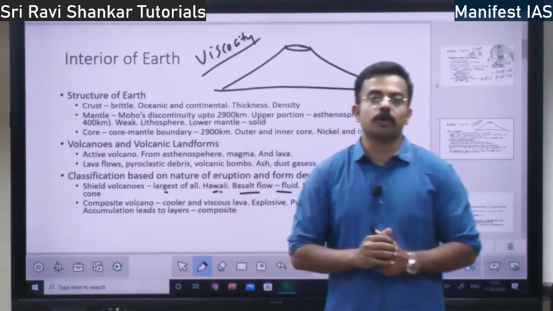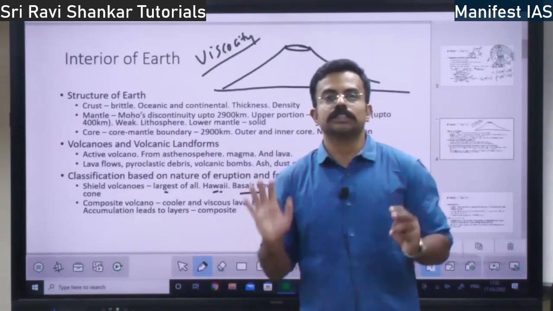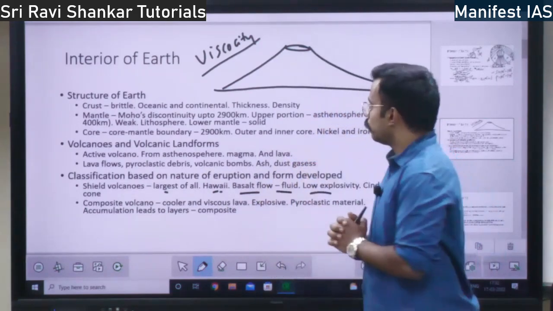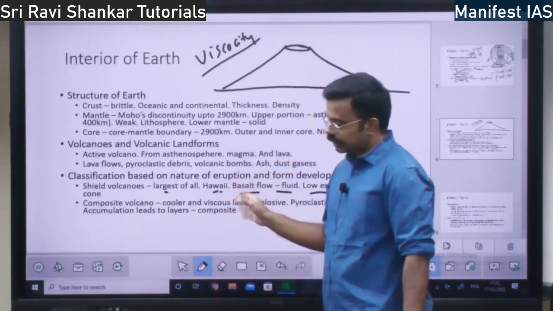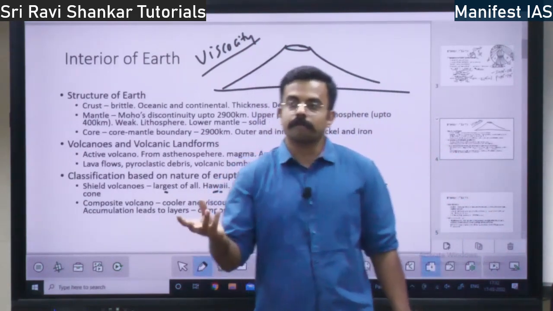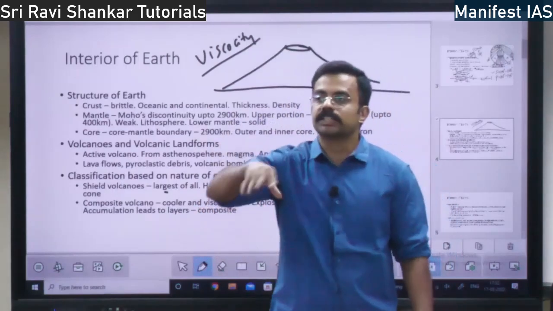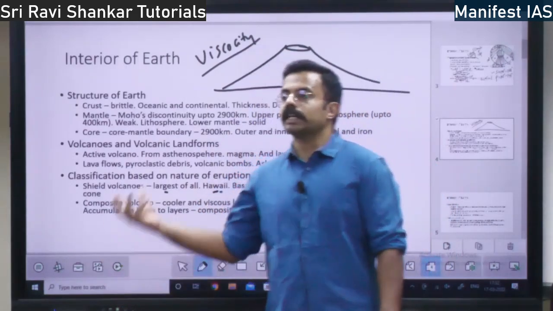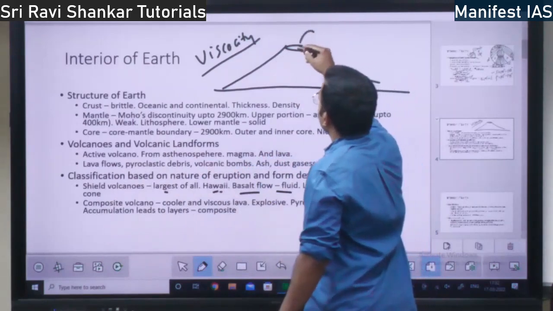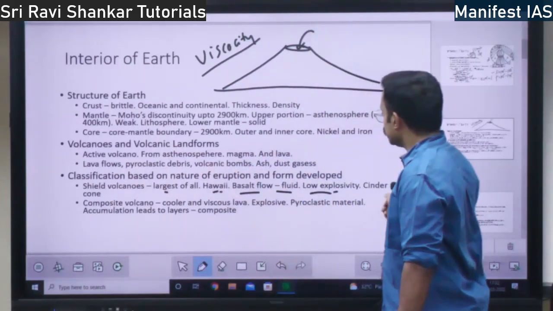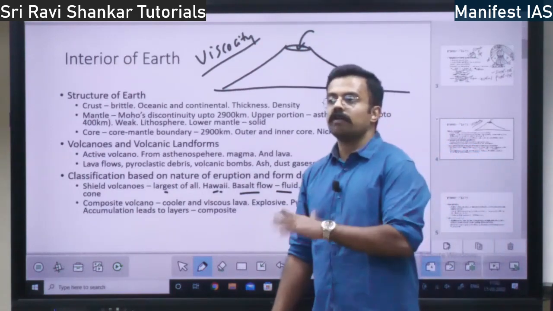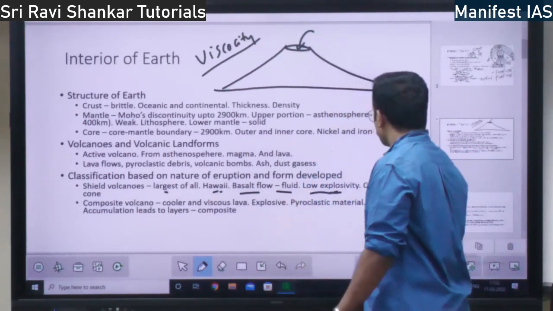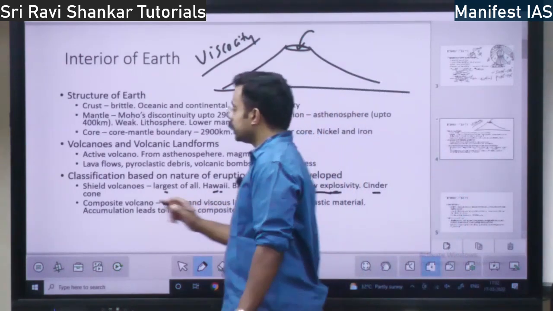There is no concept of explosion in shield volcanoes. Sometimes they do explode, when water gets into them. Somehow, if water gets into a shield volcano, it will explode, or else it is considered low explosive volcanoes.